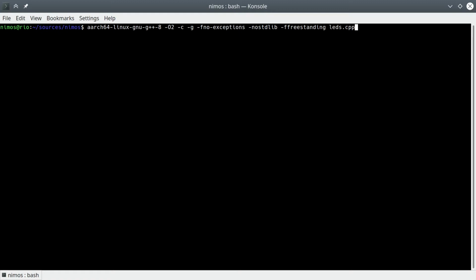-nostdlib tells the compiler we will not be linking with the standard libraries. This, and the next one, -ffreestanding, is what allows us to use a compiler built for an operating system different than the one we're actually compiling for. We essentially tell the compiler not to rely on anything that would cause the code to depend on Linux. Last, but by no means least, we provide the name of the actual source file.